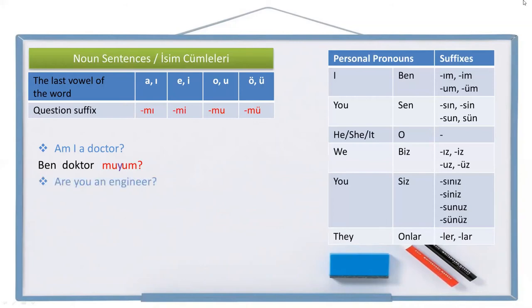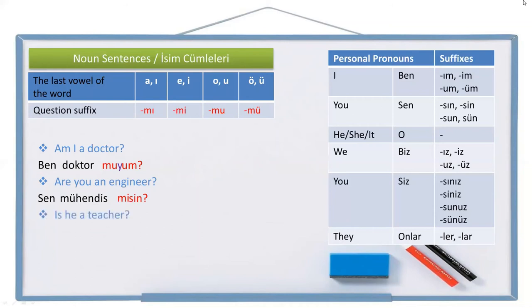Let's see another example. Are you an engineer? Let's write it. You, sen, engineer, mühendis, question suffix, mi, personal pronoun suffix, sin. Are you an engineer? Sen mühendis misin?